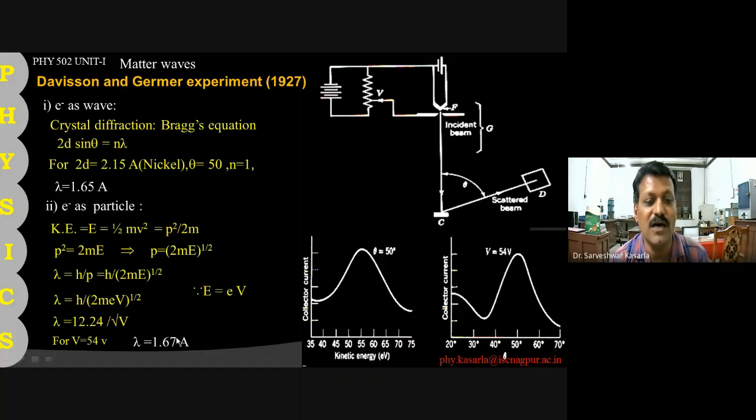These two values are very similar. That means our prediction that electron is acting as a wave and also as a particle is correct. So this is the experimental verification by the Davisson and Germer experiment to predict that waves are associated with matter.